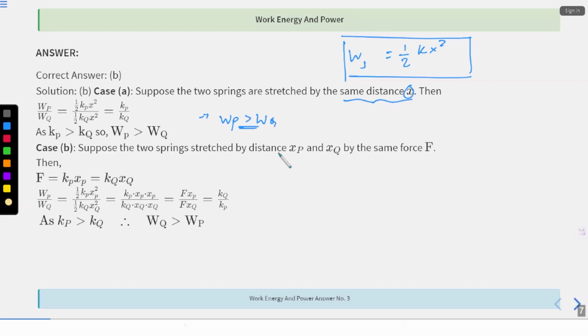Now force is kx, right? So kp xp is equal to kq xq. This is what we have done over here also. And with this, Wq is greater than Wp. So these are case A and case B. I hope everything is clear until this part. Fine.